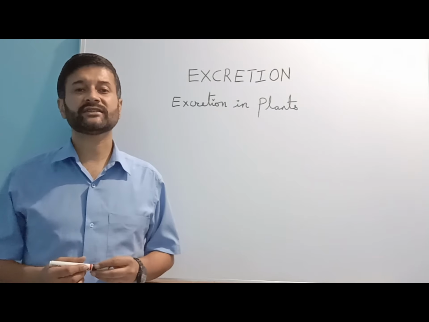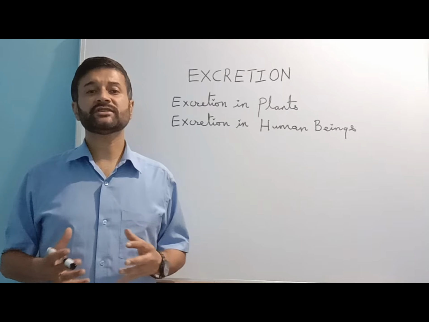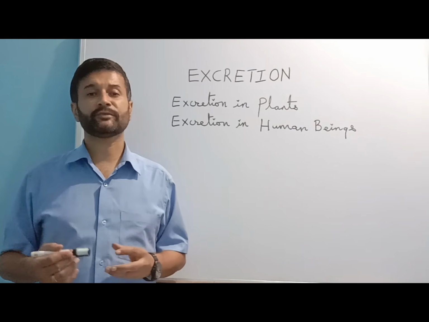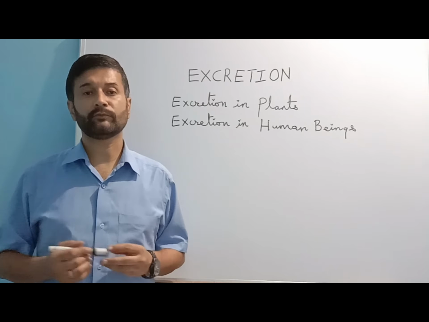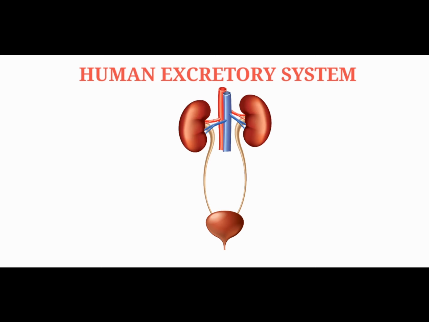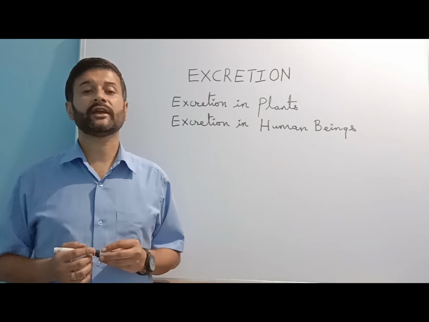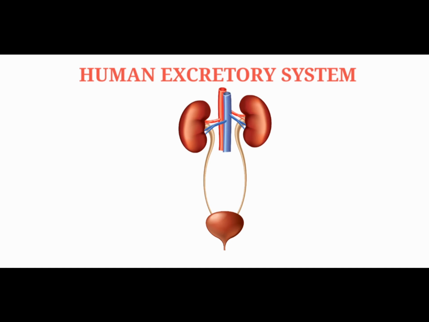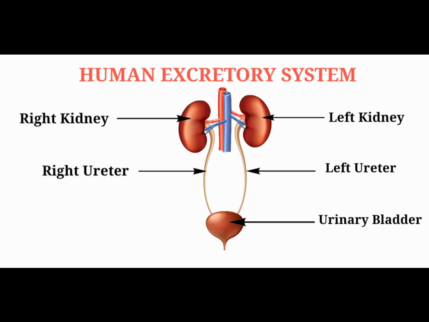Moving ahead, now let us learn about excretion in human beings. The excretory system in human beings is responsible for collecting and draining out the waste from the body. First, let us see the excretory system in human beings. It consists of a pair of kidneys, a pair of ureters, a urinary bladder and a urethra.